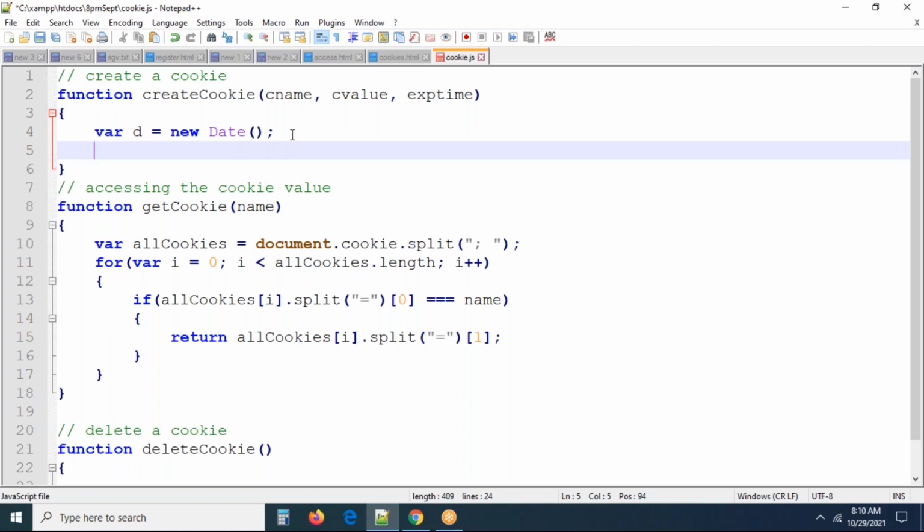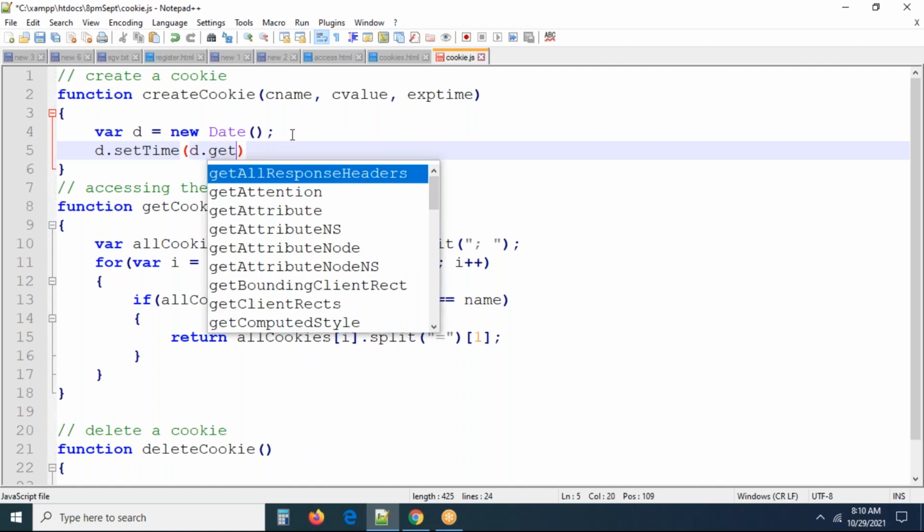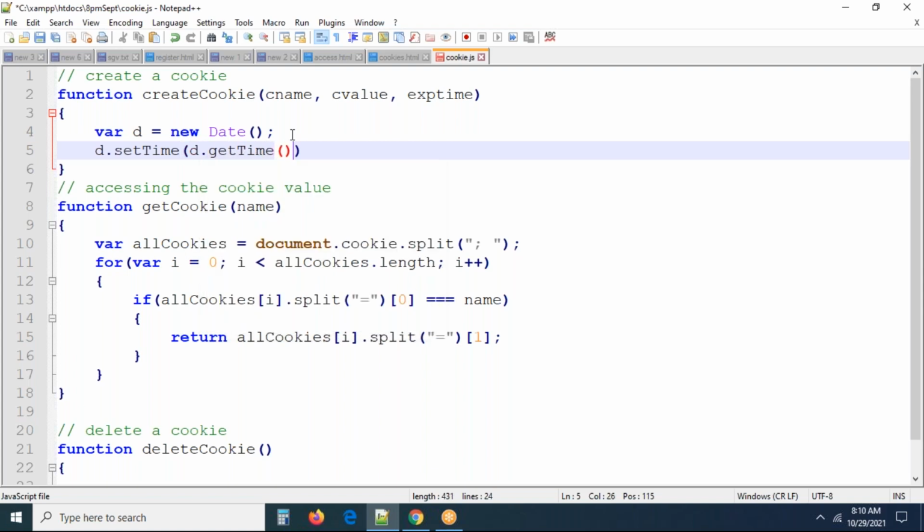How can we set a time? There is a method called, do you remember, d.setTime. We have seen how we can set some extra time. For example, right now it is 8 and I want to set 8:30, or I want to set 10 days. In the Date object we have setter methods and getter methods, right? So here I write d.getTime, which is the current time plus the expiry time.